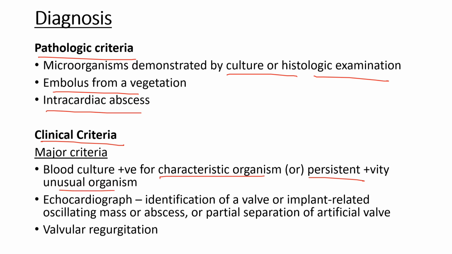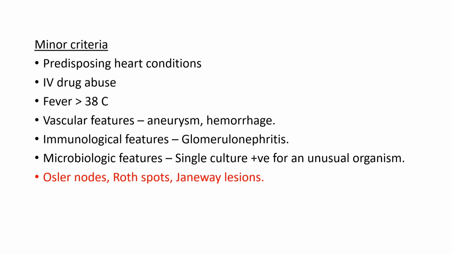In echocardiography, you can identify valve or implant related oscillating mass or abscess or partial separation of the artificial valve. We can also see valvular regurgitation. Now coming to the minor criteria, we need to elicit history about predisposing heart condition, and also we need to know whether the person is an IV drug abuser and whether the person is suffering from fever of more than 30 degrees Celsius. Vascular features include aneurysm and hemorrhage, and immunological features include glomerulonephritis.